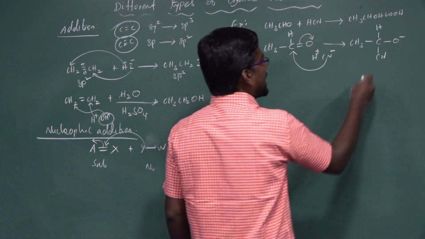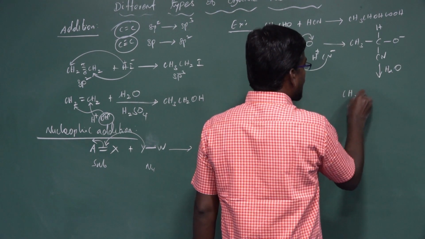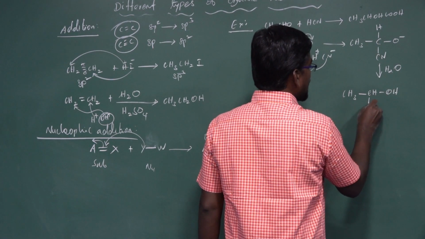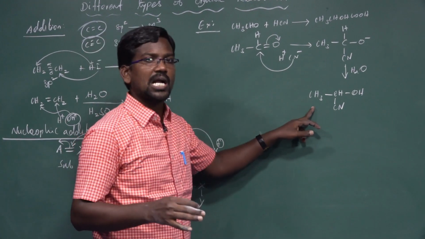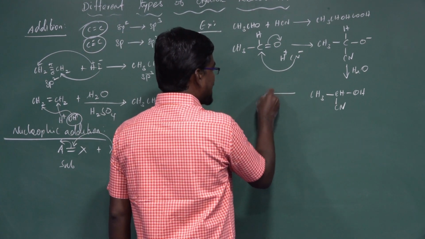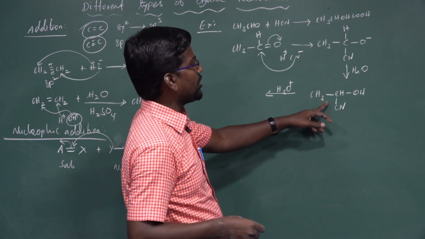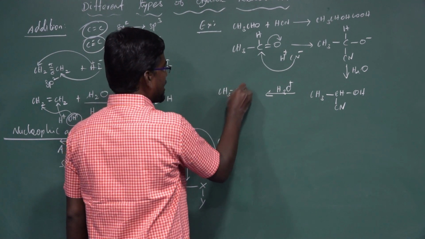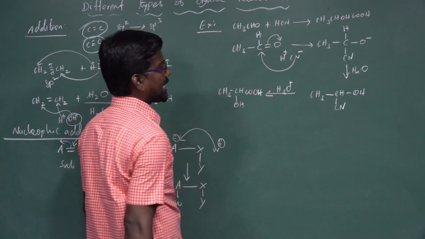The anion is protonated by water, H2O, to give CH3CHOH-CN. This compound is acetaldehyde cyanohydrin. Acetaldehyde cyanohydrin, followed by acid hydrolysis, gives lactic acid, CH3CHOHCOOH.